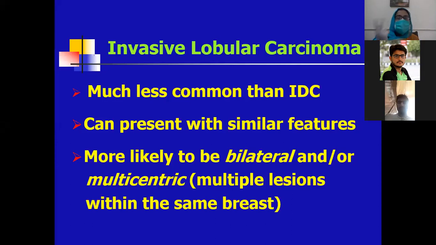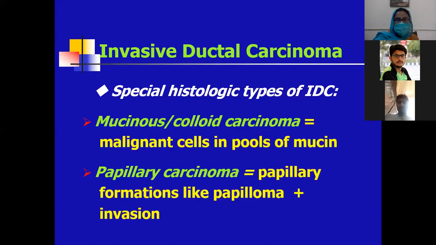Then there is tubular carcinoma. In tubular carcinoma there is tubule formation. The tumor is mostly arranged in a tubular configuration. Then there is mucinous carcinoma. In mucinous carcinoma, the tumor cells are present in a pool of mucin. And then there is papillary carcinoma, in which there is a papillary formation.